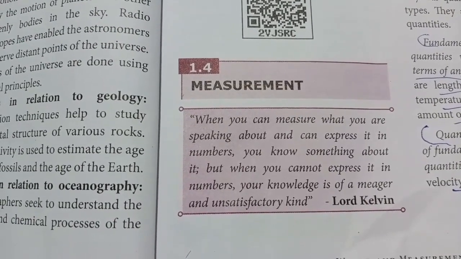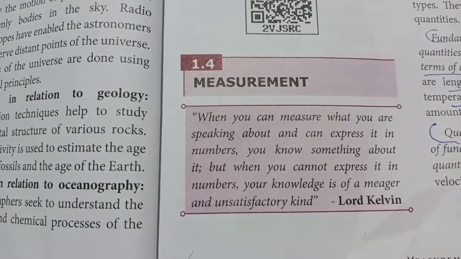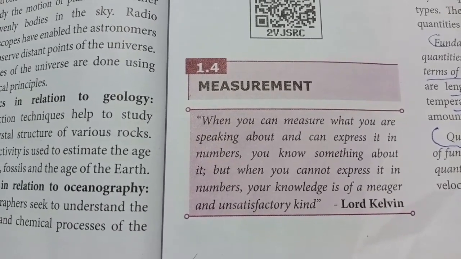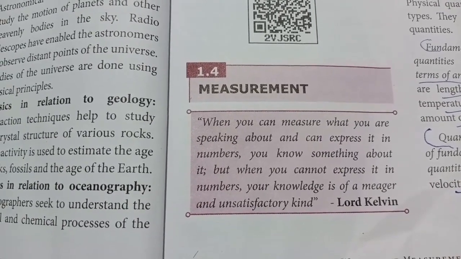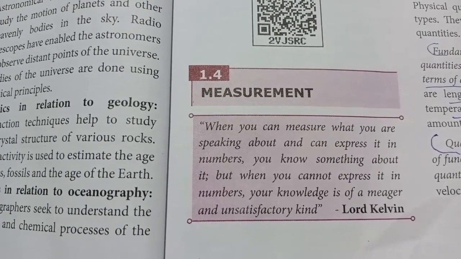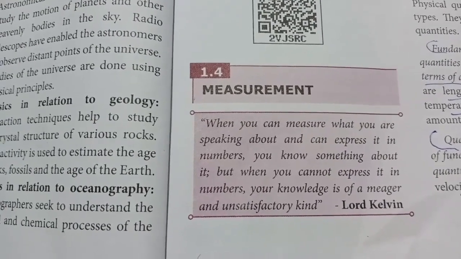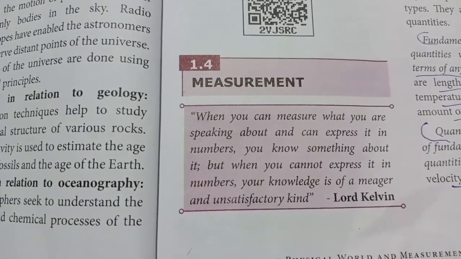Even when going shopping or buying something, we use quantity. Maybe 1 kilogram of rice, 1 kilogram of sugar, so we use a number with the measurement. That's what Lord Kelvin is saying.